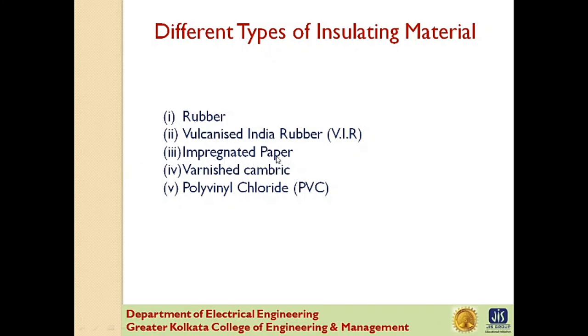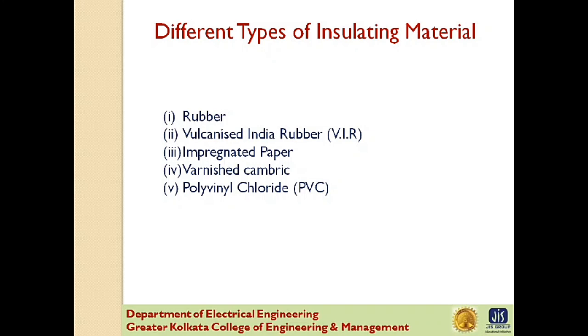Next one is the impregnated paper. Now, it consists of chemically pulped paper made from wood chipping and impregnated with some compounds such as paraffinic or naphthenic material. Now, this type of insulation has almost superseded the rubber insulation. It is because it has the advantages of low cost, low capacitance, high dielectric strength, and high insulation resistance.